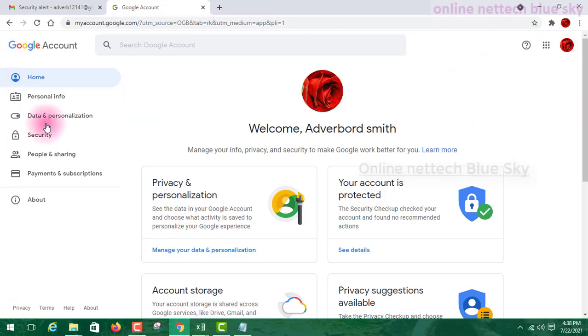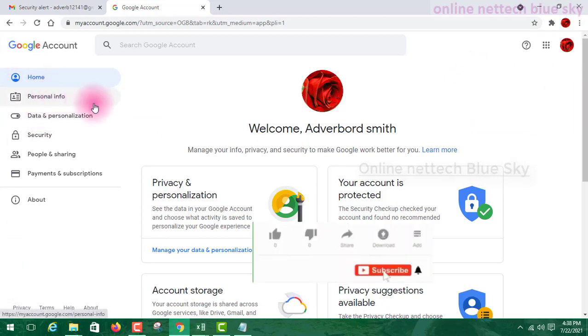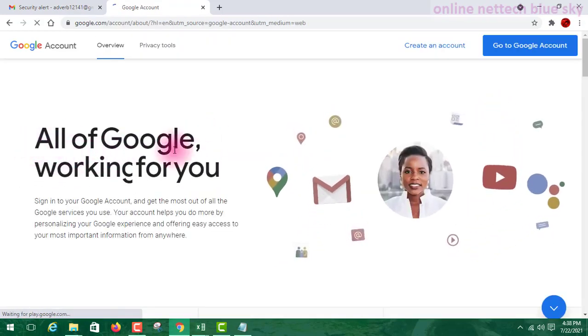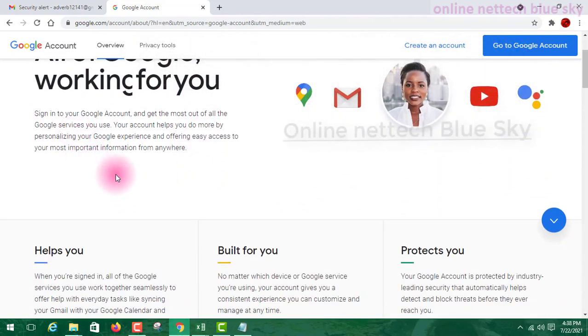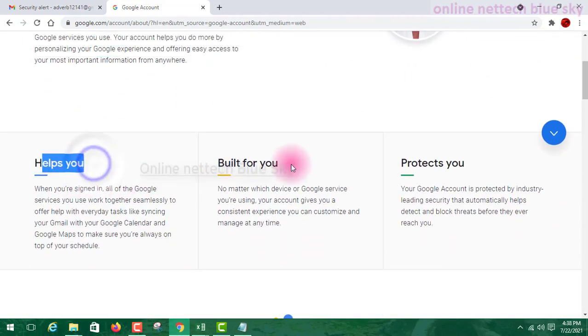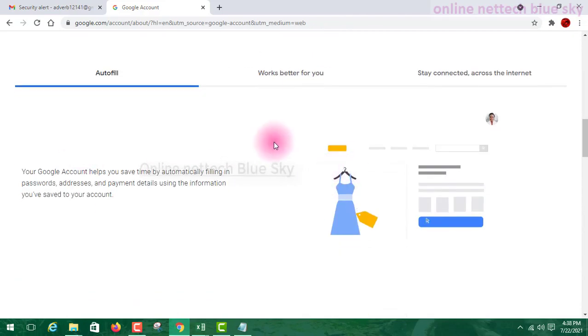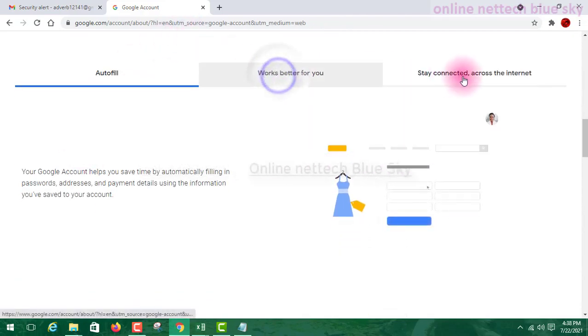On the left side you can see Home, Personal information, Data and personalization, Security, People and sharing, Payments and subscriptions, and About. Click on About first, and you can see what Google does for you: it helps you, builds for you, protects you, autofills, and makes work better for you.